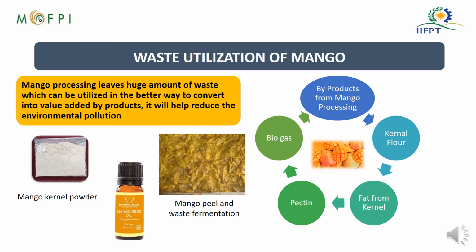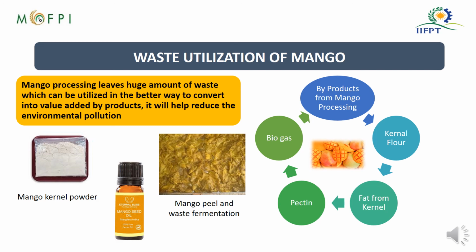So again, you can make use of the mango seed and convert it into a mango kernel powder, which you can use either as an ingredient in different food products, or as an additive. You can extract the oil from mango seed, which can be used in many food products and some pharmaceutical products also.